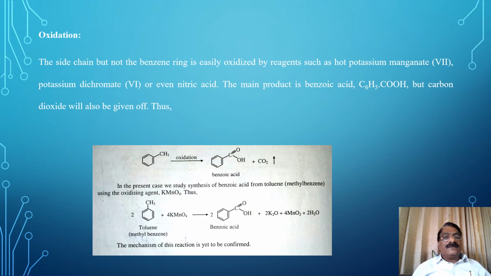In the present case, we study the synthesis of benzoic acid from toluene using the oxidizing agent KMnO4. See the reaction: 2 toluene plus 4 KMnO4 gives 2 benzoic acid plus 2 K2O plus 4 MnO2 plus 2 H2O. The mechanism of the reaction is not yet confirmed, so it is not for your study. Now we see only the reaction in a single step.